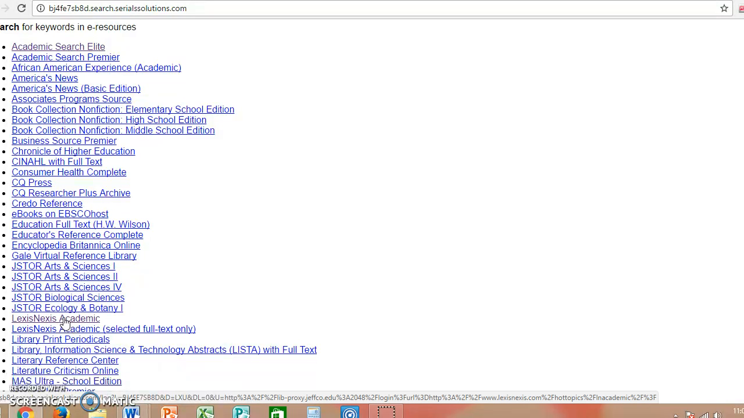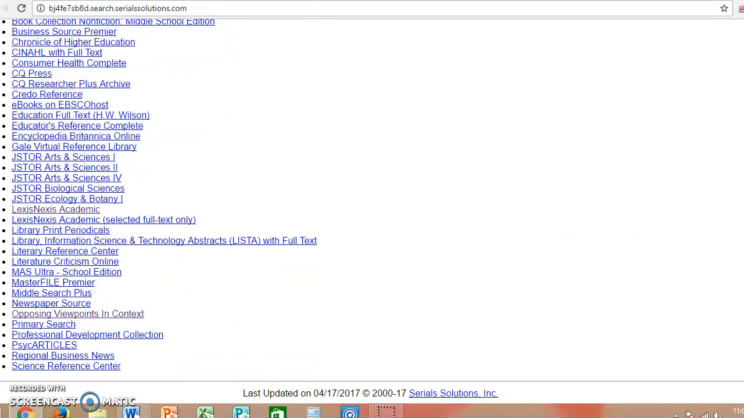LexisNexis Academic is another one that has a lot of legal information. So if you're looking at the legal ramifications of bullying, in some states they've actually made bullying a felony. Sometimes it's a misdemeanor, so it depends on the state. And if you want to research what are the laws for bullying, that may be a good database for you, but it also is news, so it'll pull up a lot of news articles as well.